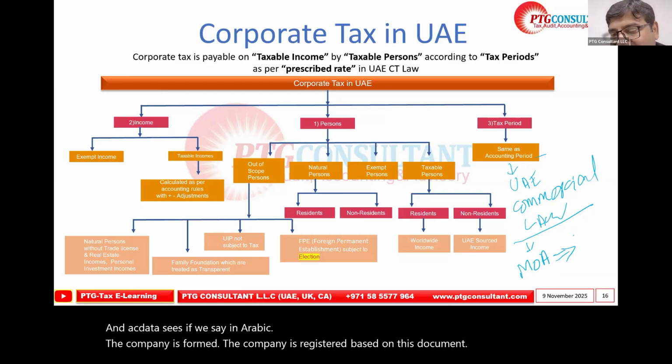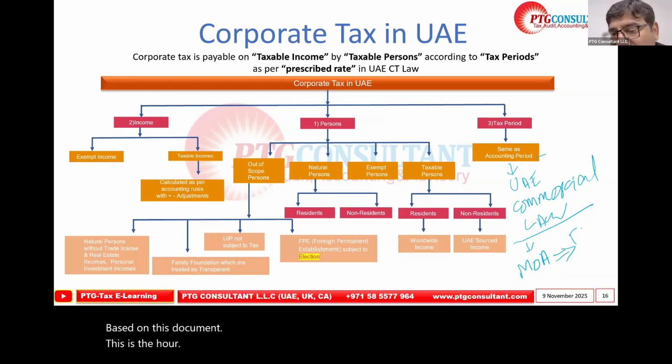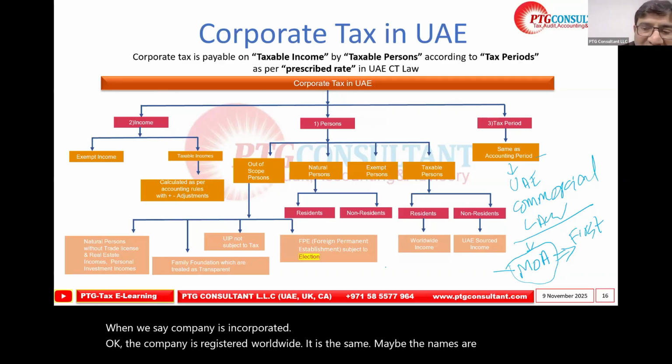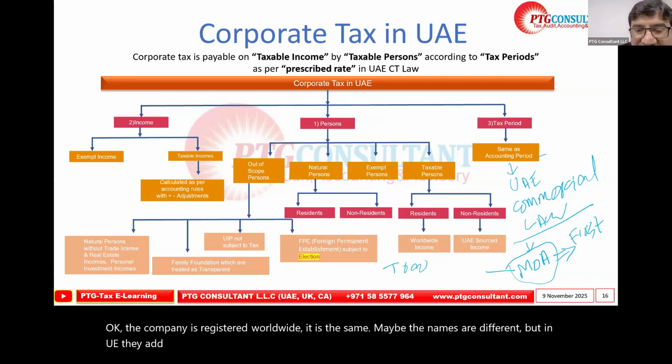This is our company incorporation, the first document as the evidence when we say the company is incorporated and registered. Worldwide, it is the same. Maybe the names are different, but in the UAE they add the trade license.